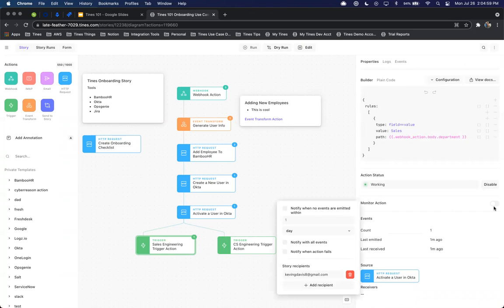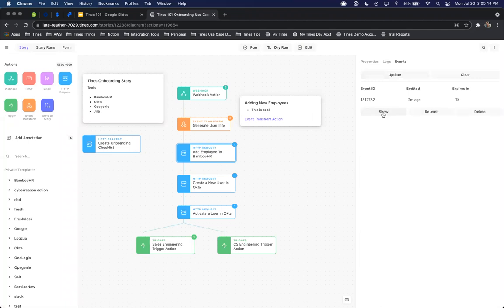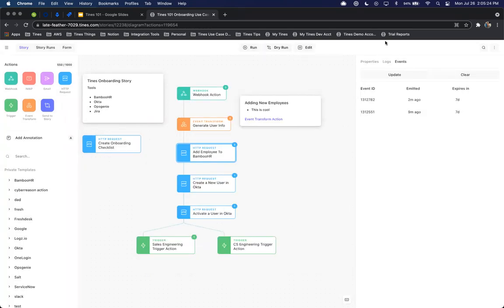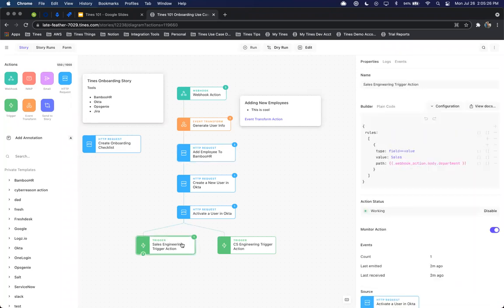And we can do that by selecting and clicking monitor action. And again, we can select notify when no events are emitted within a specific time period, or we can say notify when action fails. So again, similar to what we ran into the first time where we had that 409 error, we can add that type of condition and logic in, define exactly what we want when that fails, and then send a notification email to either one or many users, depending on the workflow that we want to follow.